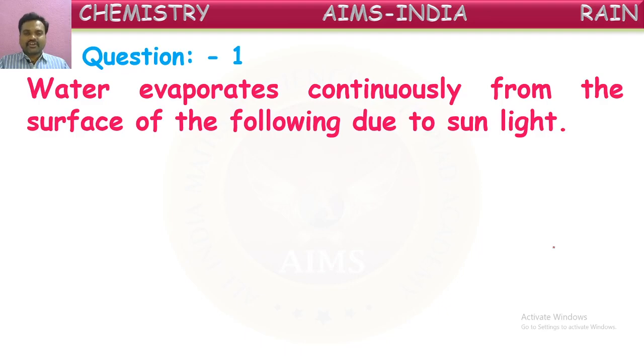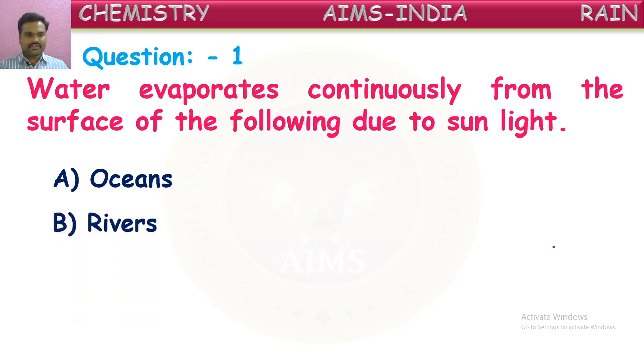Water evaporates continuously from the surface of the following due to sunlight. So, from where does this water evaporate continuously because of sunlight? Let us see the options given here. Oceans. Will the water from oceans be evaporated? Let us see the remaining options also. You can give your answer in the chat.